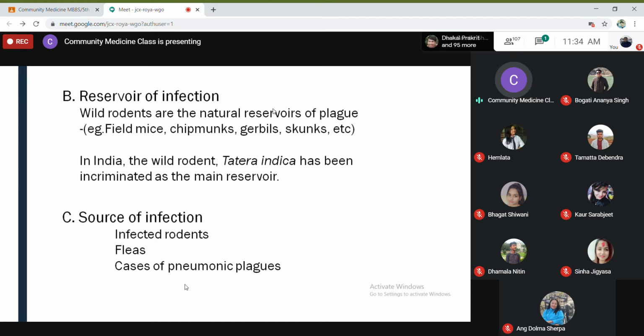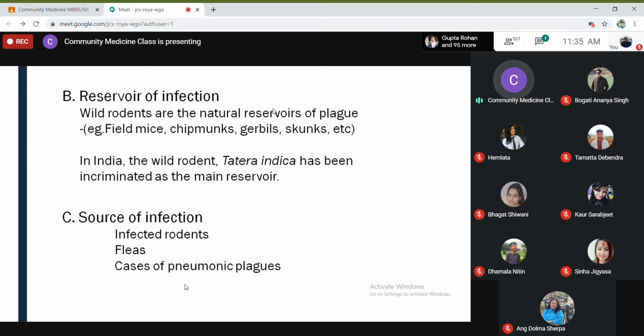Obviously, infected rodents harbor this Yersinia bacteria, and fleas that take blood meals from these infected rodents will also carry the bacteria and become infective. And then cases of pneumonic plague: human beings who develop pneumonic plague act as a source of infection. They can spread the disease directly to other human beings through droplet infection.